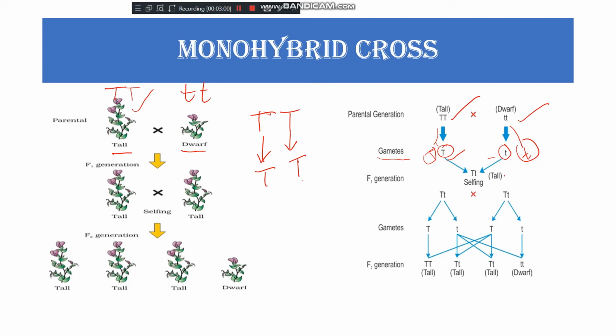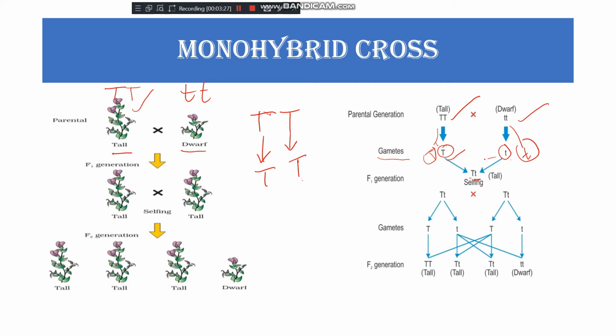No short plant was observed, but the genotype was one uppercase T and one lowercase t. Understood? So in the F1 generation, Mendel got all tall plants. Though the short allele was also present, it is not expressed.